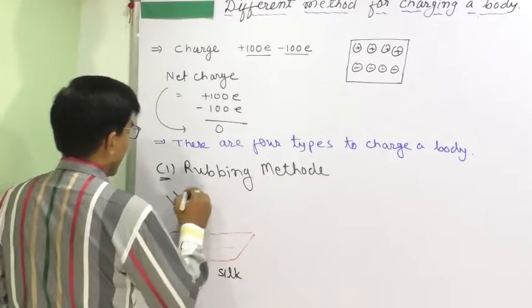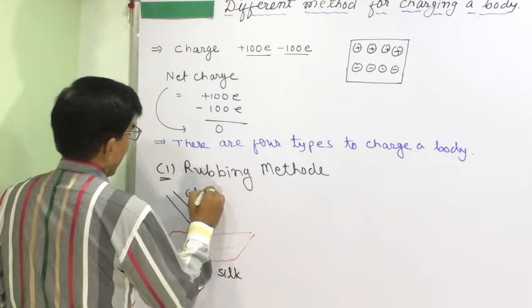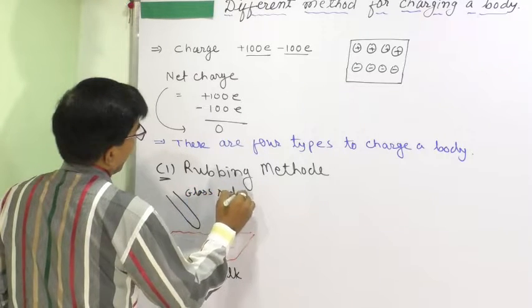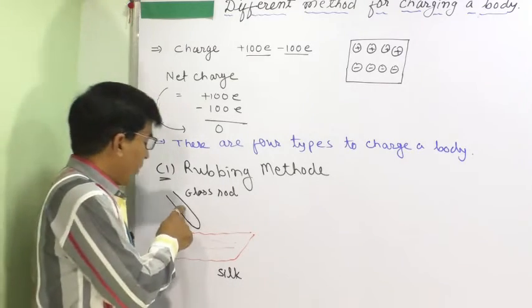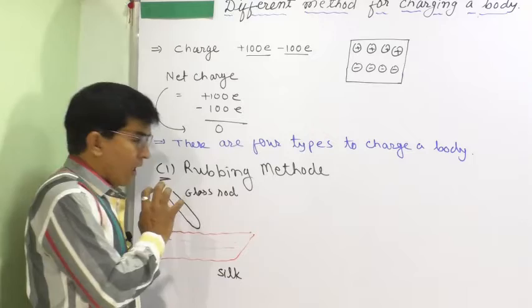When we rub the glass rod with silk, what will happen? The glass will become positively charged. Initially glass is neutral.